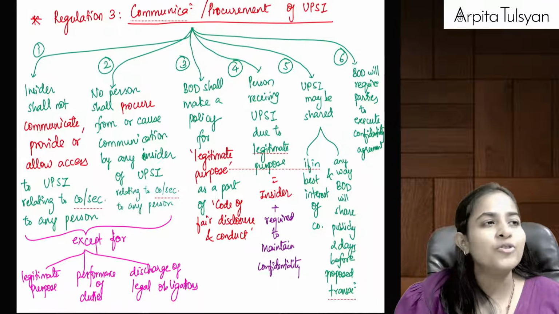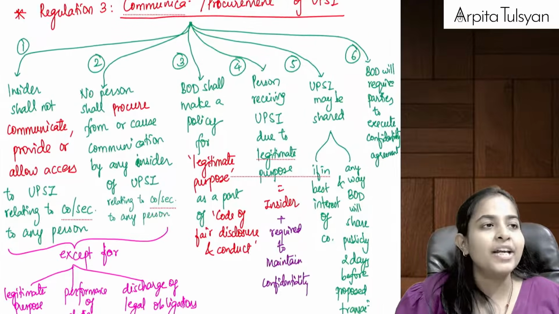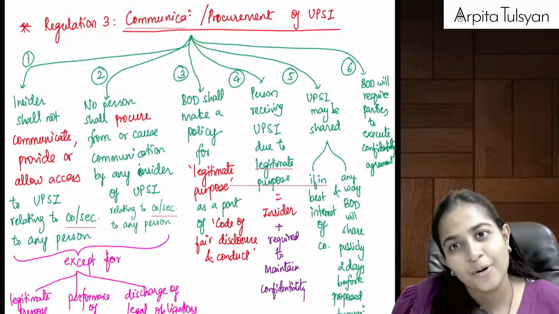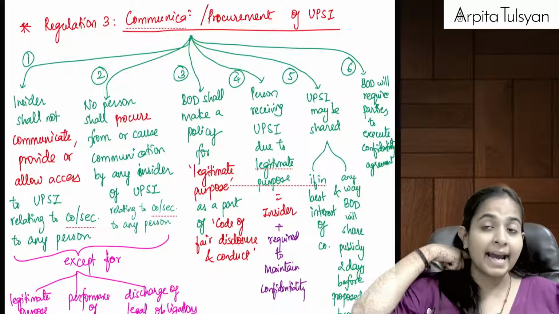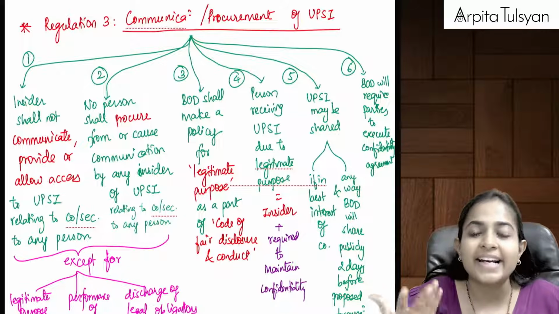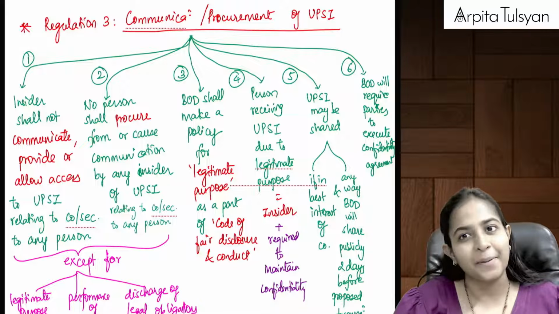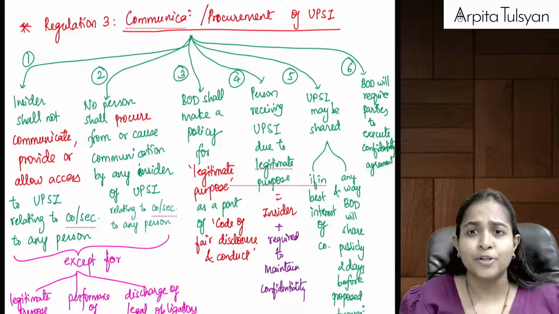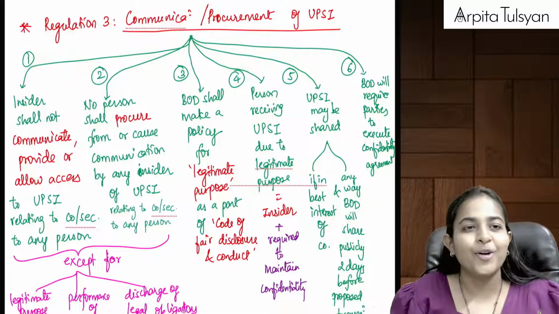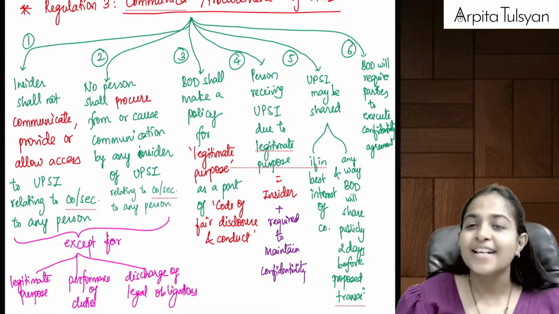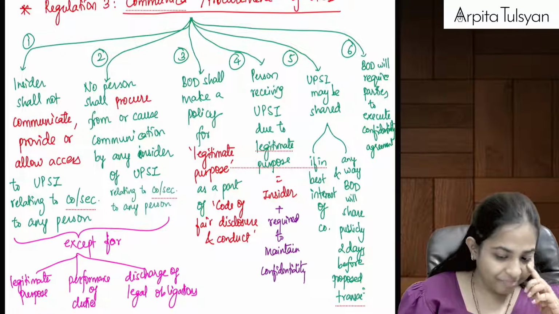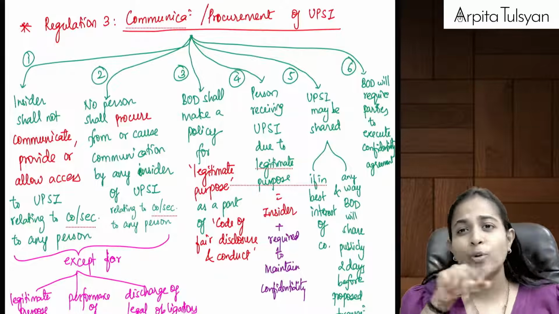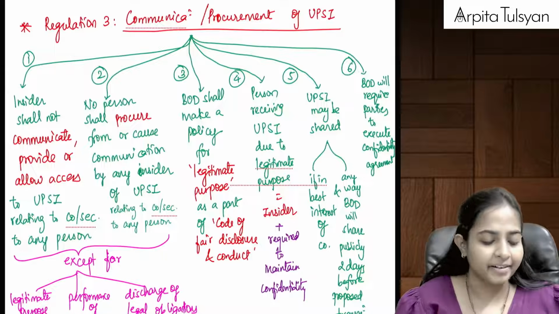Now can you normally tell me, will communication or procurement of UPSI be allowed or will it be prohibited? Let's say I have UPSI with me. Can I communicate this with any other person? Answer should be no. Should I procure UPSI from any other person? You would want to, but as per regulations, it is not allowed. Now in this particular thing, I have divided the entire regulation into 8 points, and I have simplified and mentioned it here.